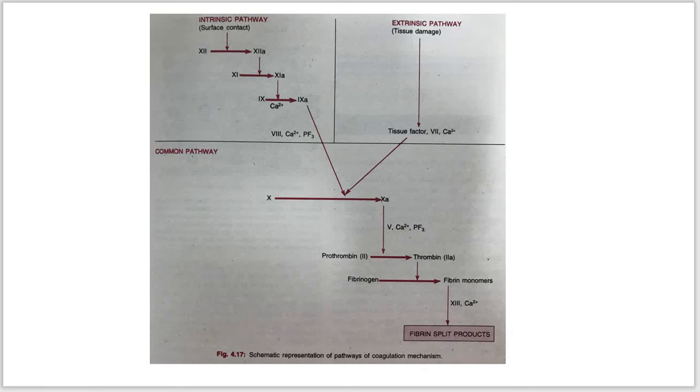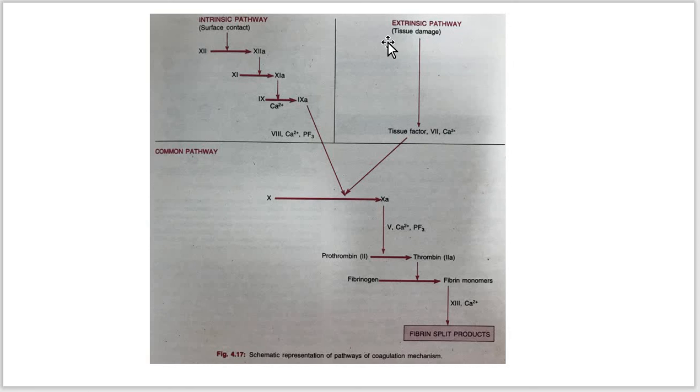Now in the case of the extrinsic pathway, tissue damage results in the release of tissue factor or thromboplastin. The tissue factor on interaction with cofactor 7 activates factor 10. So here you can see this is factor 10.